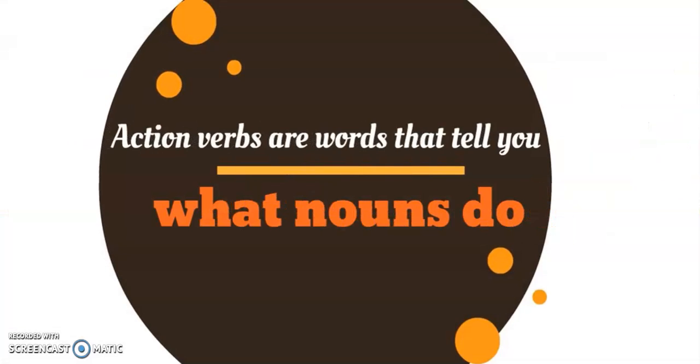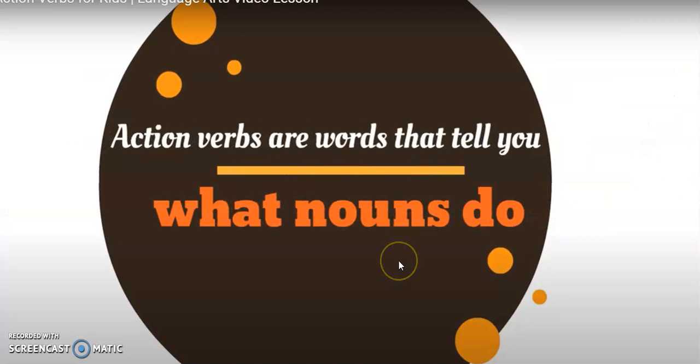Well, action verbs are words that tell you what nouns do. Oh, it's so cool. Action verbs are words that tell you what nouns do. Un verbo acción son las palabras que te dicen qué es lo que hace el nombre. Es decir, qué es lo que hace una persona, qué es lo que hace un lugar o qué es lo que hace una cosa. ¿Ya?